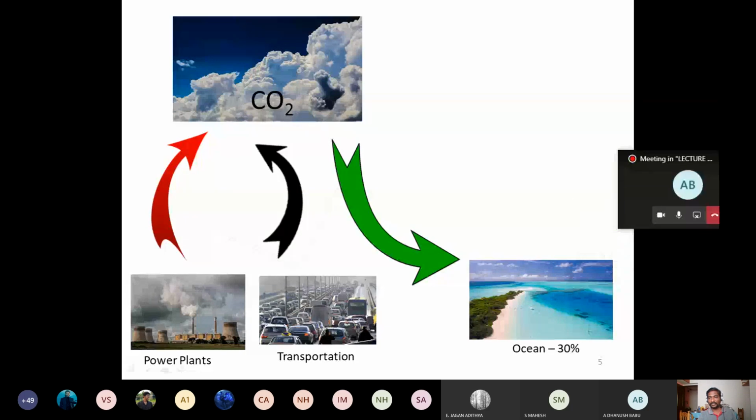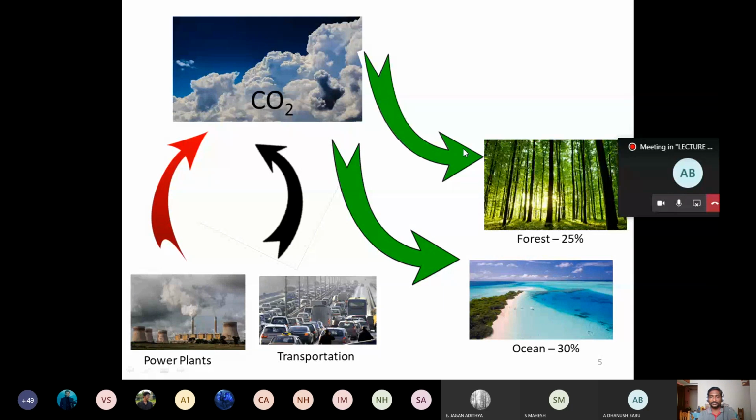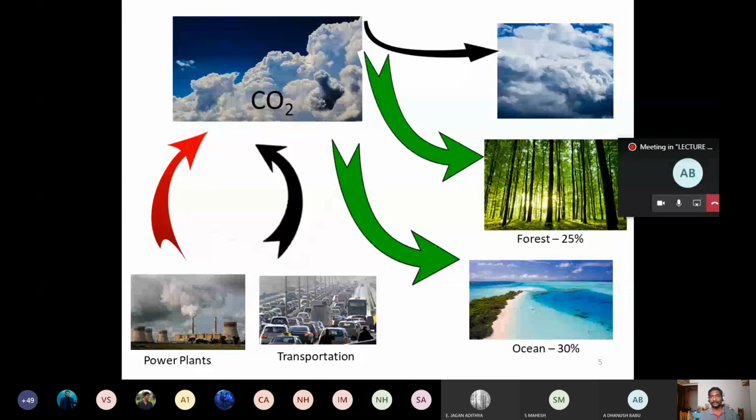Almost 30% of the CO2 that is being emitted to the atmosphere is absorbed by the ocean, followed by that, part of the CO2 is going to be absorbed by the forests or by the trees. During the photosynthesis process, the plants, agricultural plants, take in CO2. So 30 plus 25 makes 55.